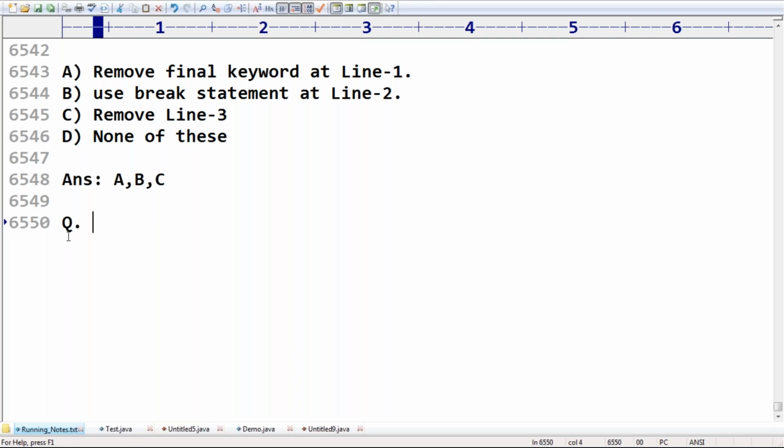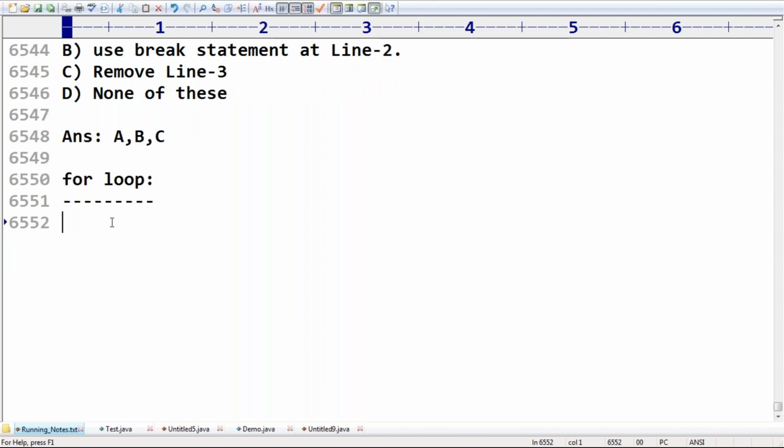So directly we can go for the for loop. This knowledge is enough about the while loop and do while loops. Let me go for the for loop. Do you know the for loop? The most commonly used loop in Java is the for loop. When should we go for the for loop? Remember, if we know the number of iterations in advance, then the for loop is the best choice for you.